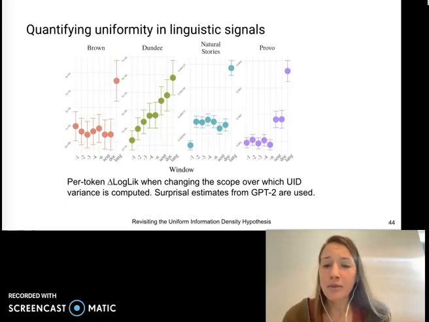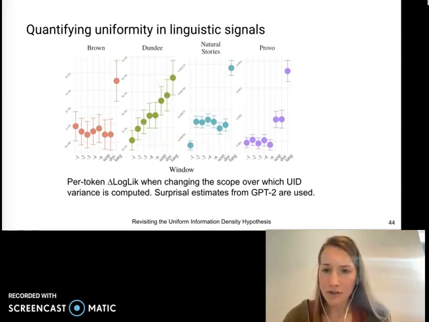Now, our final set of experiments looks more closely at this last observation. We explore how the predictive power of our UID operationalization, specifically the variance operationalization, changes as we vary the window sizes over which our mean information rate is computed. Our x-axis indicates this window size, where -1 means solely the information content of the last word was used. Note that this effectively turns our predictor into the local variance operationalization.